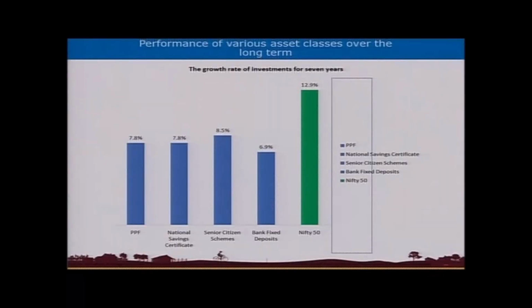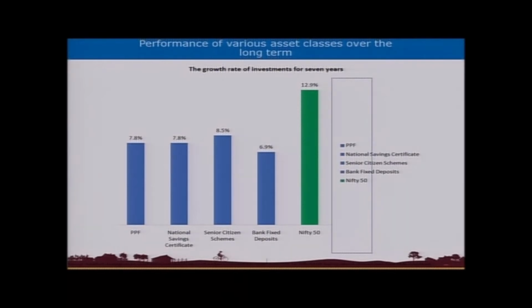So, performance of various asset classes. This is something just as an illustration of some of the asset classes, how they have performed over the years. And these are some of the most popular asset classes, ranging from the sovereign guaranteed asset classes like your PPF, your National Savings Certificate, your senior citizen saving schemes, bank deposits, which are all your PSU banks and the private banks, and your Nifty.